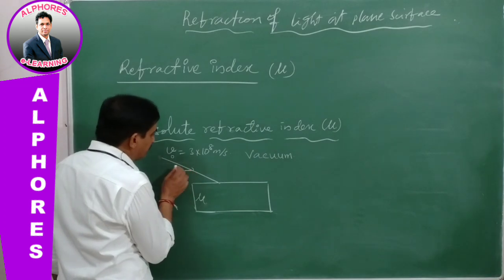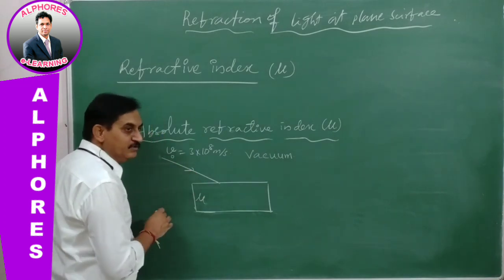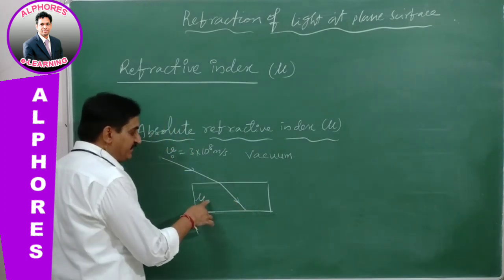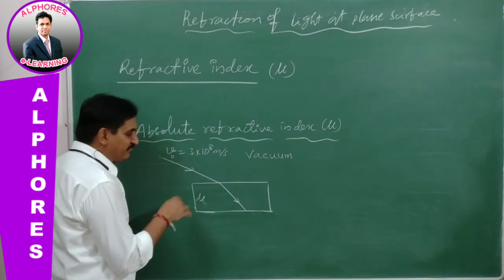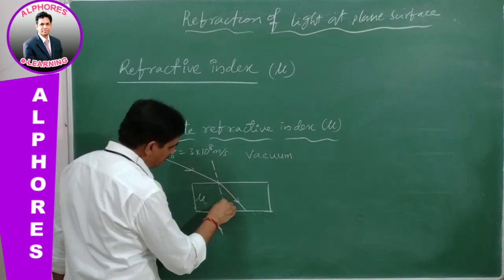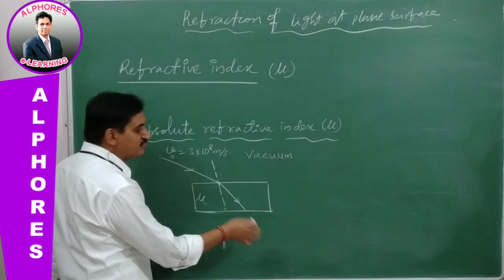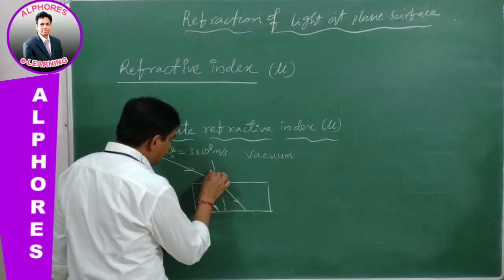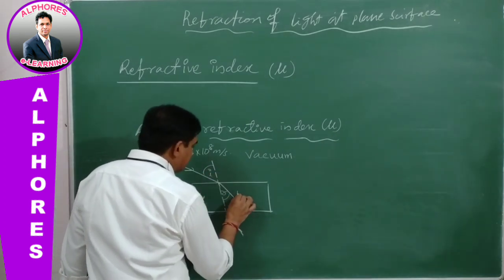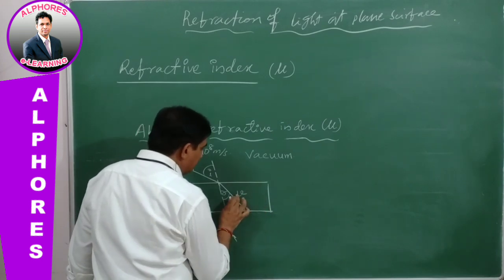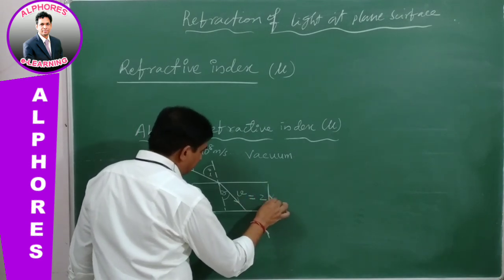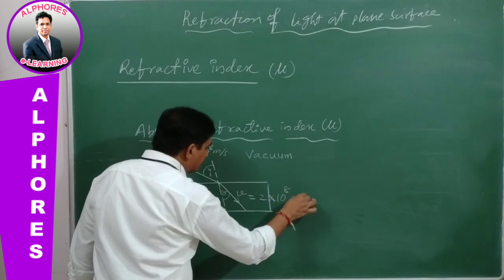Whenever it is traveling from vacuum and entering into a medium, a glass slab, what happens? It is a denser medium. Whenever it enters into a denser medium, its speed definitely decreases. When its speed decreases, it bends towards the normal. This is I, this is R. Now here the speed is, say, V, in the medium. Suppose its velocity is reduced to 2 into 10 to the power of 8 meter per second, say for example.